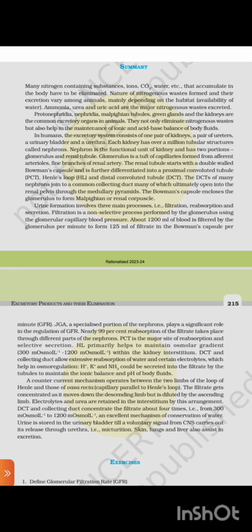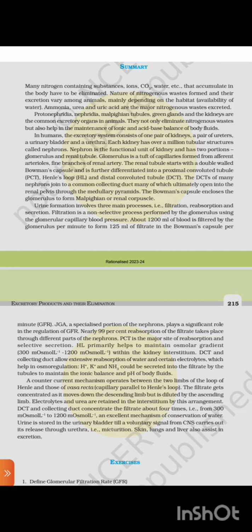Nearly 60% of the reabsorption of the filtrate takes place through different parts of the nephron. The PCT is the major site of reabsorption and selective secretion. The HL primarily helps to maintain the osmolar gradient, 300 mmol to 1200 mmol, within the kidney interstitium. The DCT and collecting duct allow extensive reabsorption of water and certain electrolytes, which help in osmoregulation. Hydrogen, potassium, and NH3 could be secreted into the filtrate by the tubules to maintain the ionic balance and pH of the body fluid.